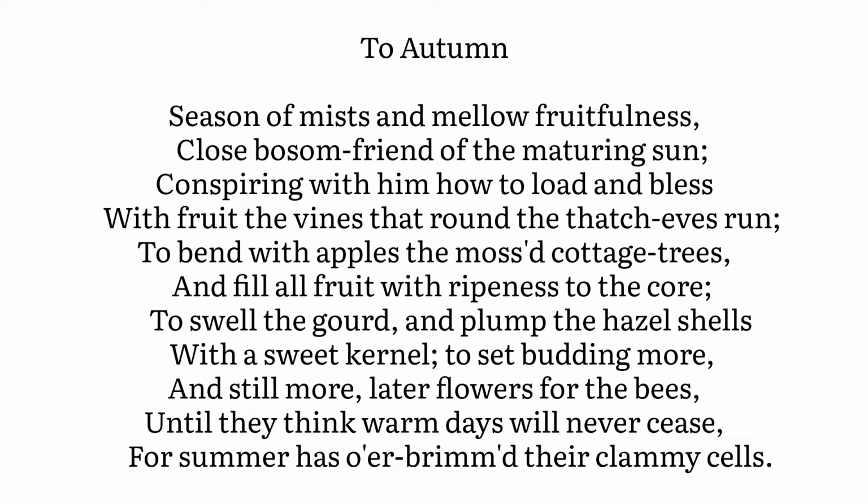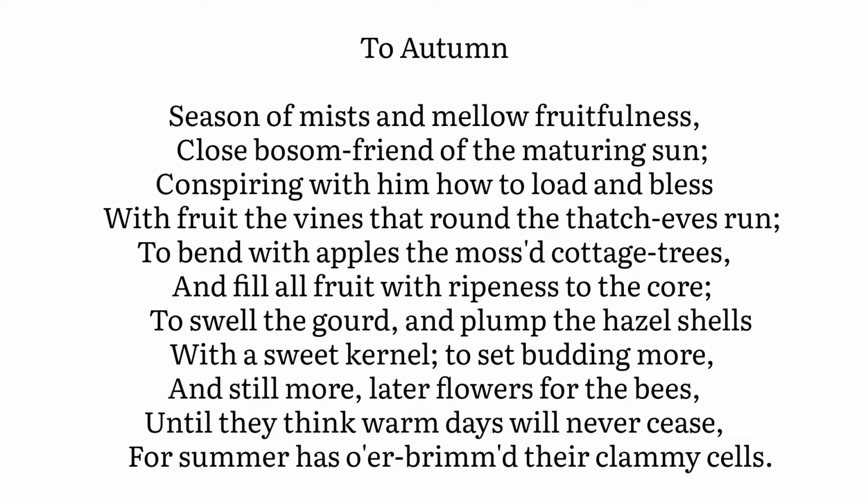So I will summarize the whole thing once again, because this is a very tough poem. Here the poet says that autumn is the season of mists and ripe fruitfulness, and in this season the sun is referred to as maturing, because the sun helps the fruits to get mature or ripe.